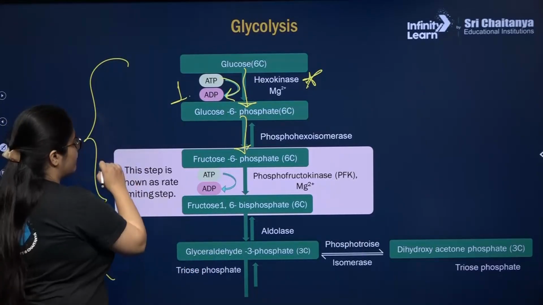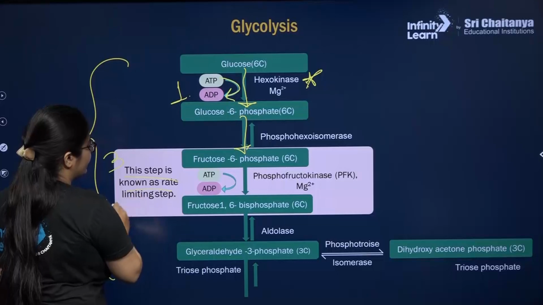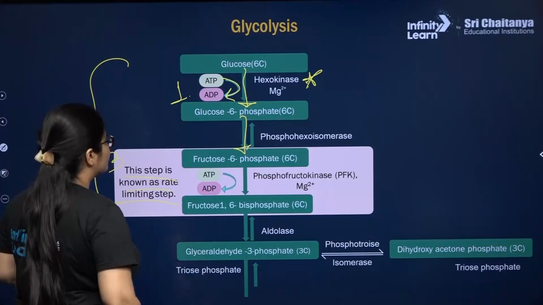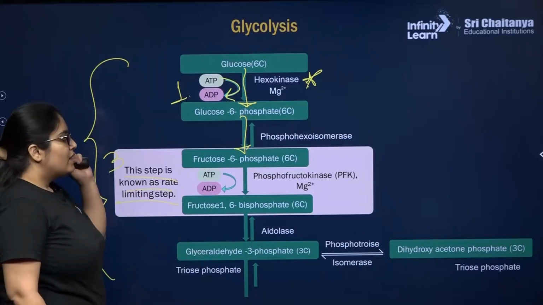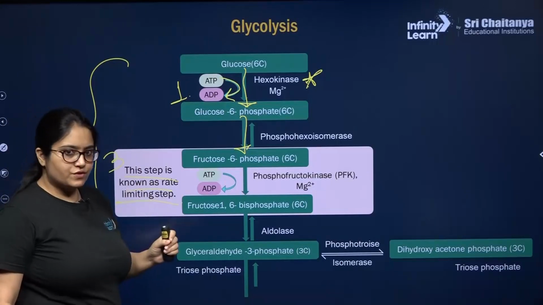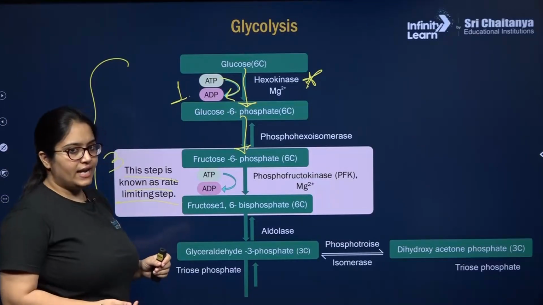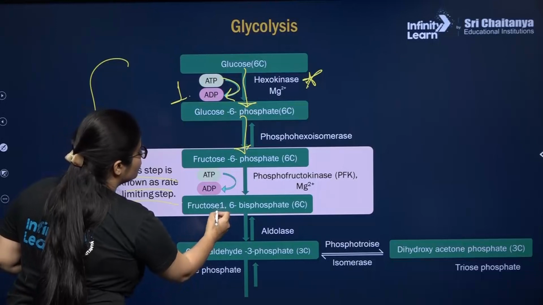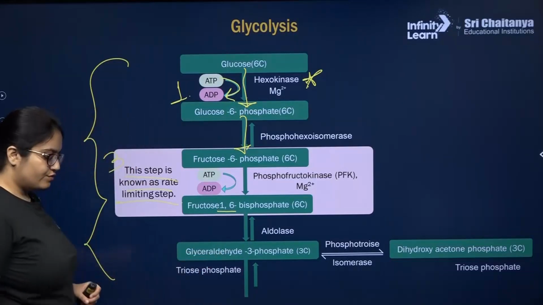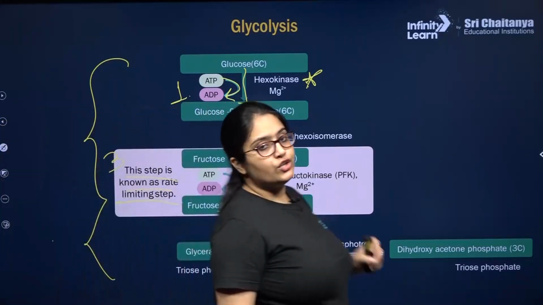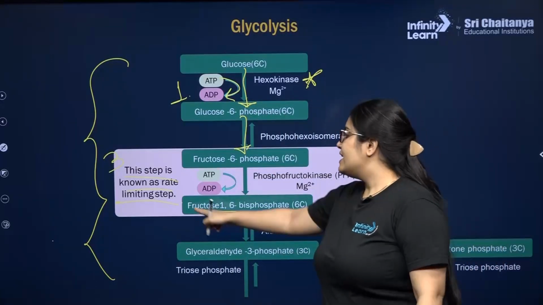Now, in the third step, which is a rate determining step, my dear students, or rate limiting step, fructose 6-phosphate will be phosphorylated to form fructose 1,6 bisphosphate. So that means there will be 2 phosphate groups attached in this molecule.